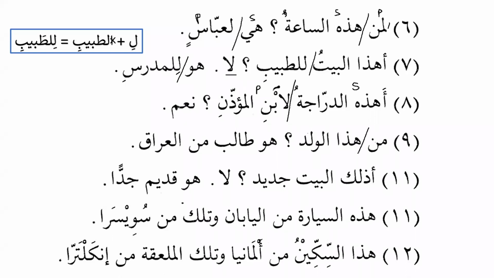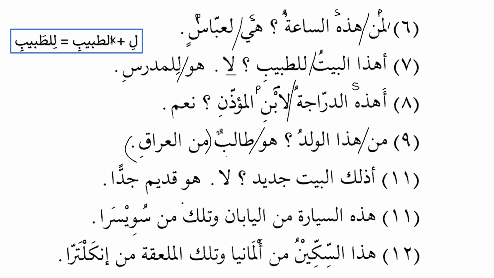Man hadha al-waladu. Who is this boy? Huwa talibun min al-Iraqi. He is a student from Iraq. So where is the subject and where is the predicate over here? Huwa talibun min al-Iraqi. Huwa is the subject, talibun is the predicate, and min al-Iraqi, jar majroor, we will say this is extra information, or we will say this is a muta'alliq of talibun. Yani, this information is about the student.